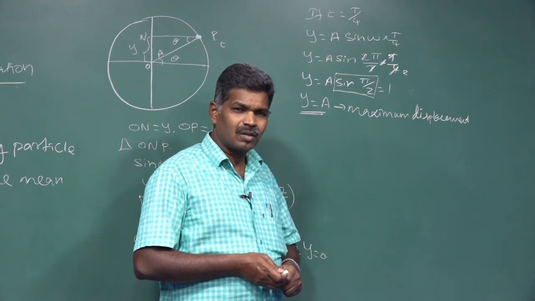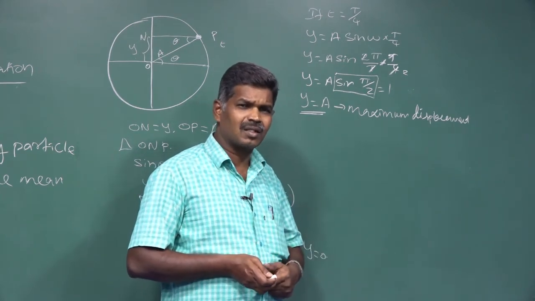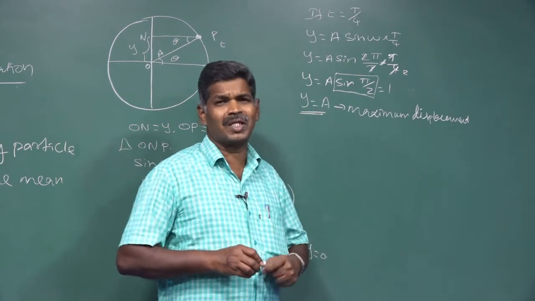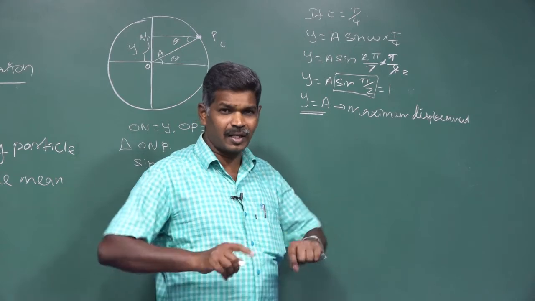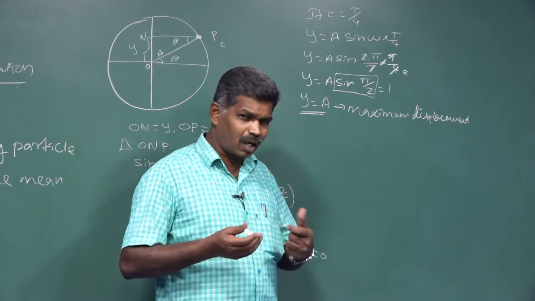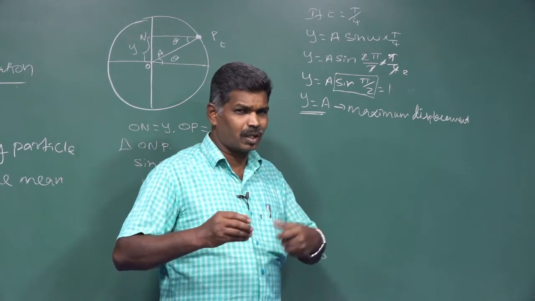And we can say for any vibrating particle, its maximum displacement is nothing but the amplitude, whether in simple harmonic motion or not in simple harmonic motion.